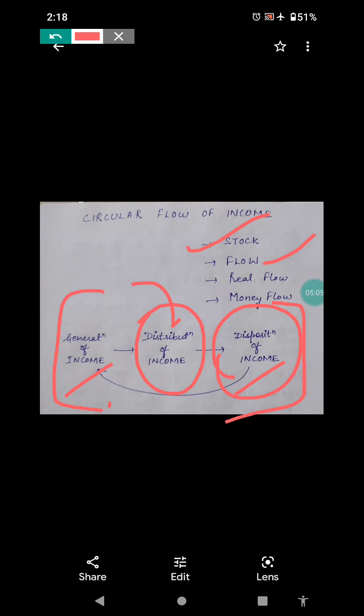We have real flow and money flow. See, what we have, firstly we were having a barter system that was dependent on what?